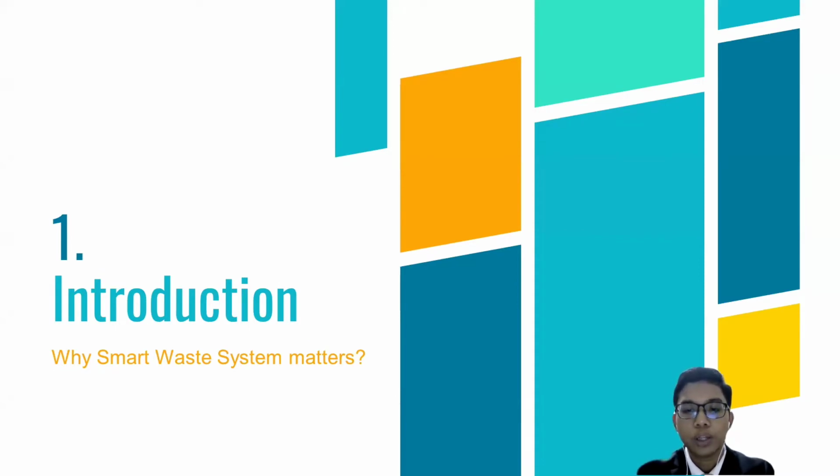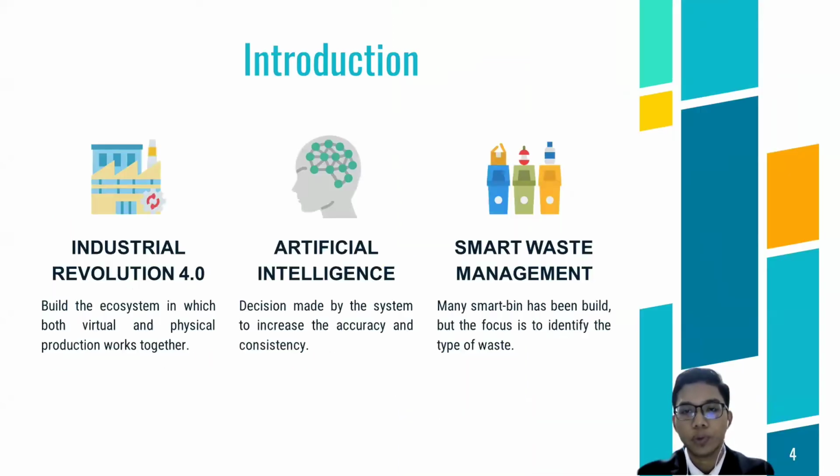So, why do we want to build the waste management system so much? This is because our world is moving toward Industrial Revolution 4.0. It is to build an environment in which virtual and physical production processes work together. So, one of the IR 4.0 technologies is artificial intelligence. In Malaysia, we are going to implement artificial intelligence as much as we can in our daily life, including managing our waste. It is to build the ecosystem where decision making is made by the robots or model.